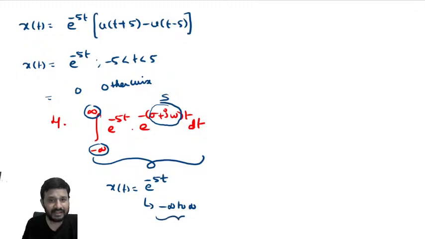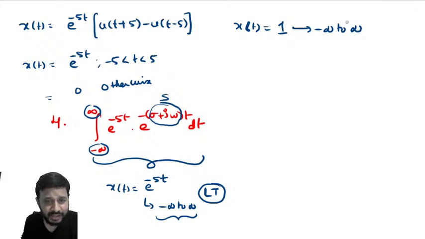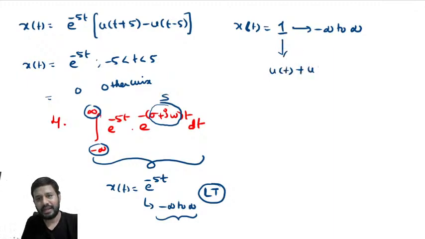And remember, for these kinds of signals, we will not have a Laplace transform. The bilateral Laplace transform we cannot calculate. See, why can we not calculate the Laplace transform of 1? Observe here. 1 exists from what value to what value? Minus infinite to infinite. Remember, if a signal exists from minus infinite to plus infinite, we cannot find the bilateral Laplace transform we are discussing here, because 1 can be written as u of t plus u of minus t. I wrote a linear combination, but linearity says that I must have a common ROC.